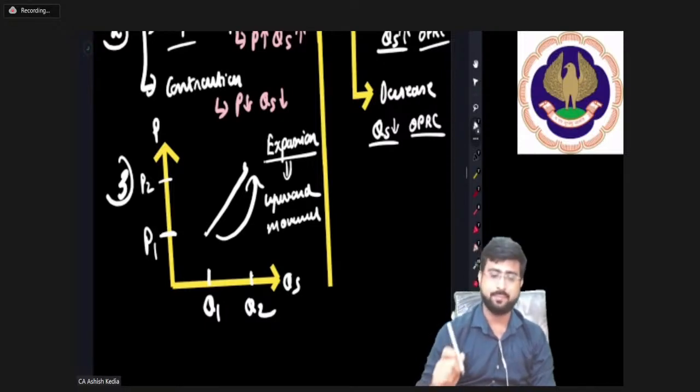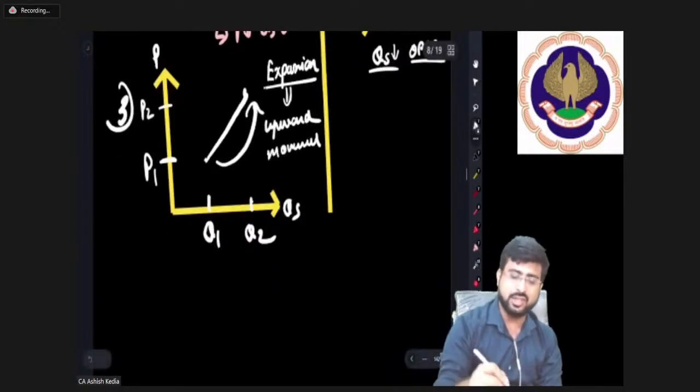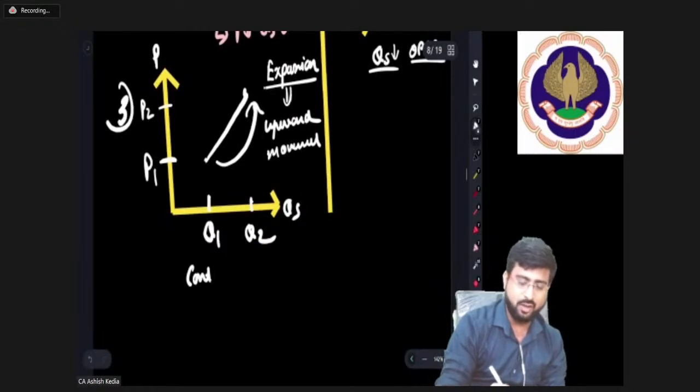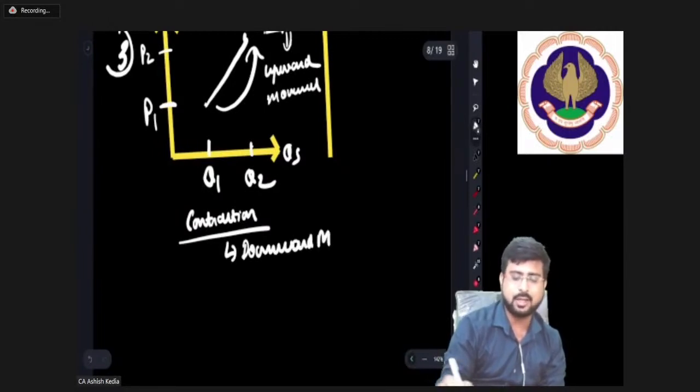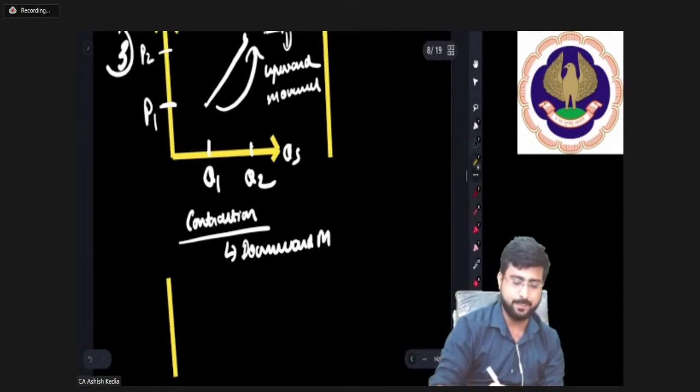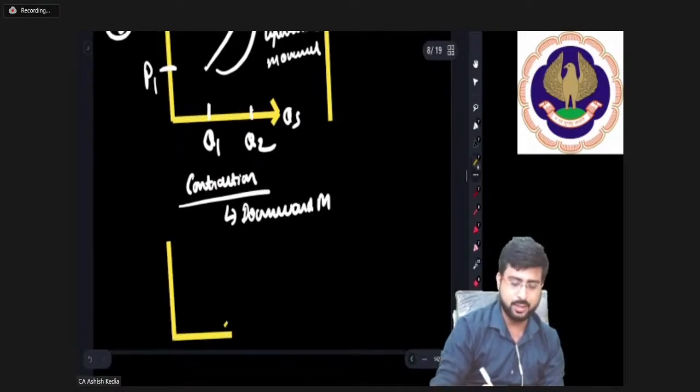Okay, great. But my dear friends, if it is a case of contraction, there will be downward movement. I'll show you the graph, don't worry. Pay attention everybody. See, this is price, this is quantity supplied.